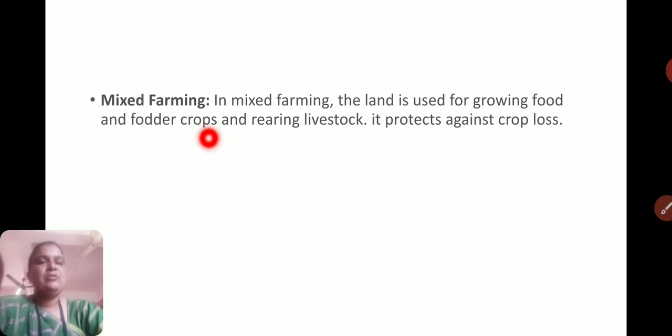Means if crop loss happens, they can still survive on the animal produce. Such a type of farming is mostly done by farmers, that is mixed farming.